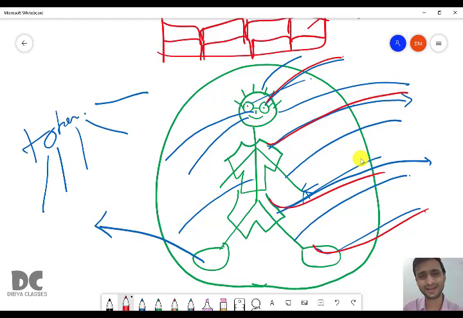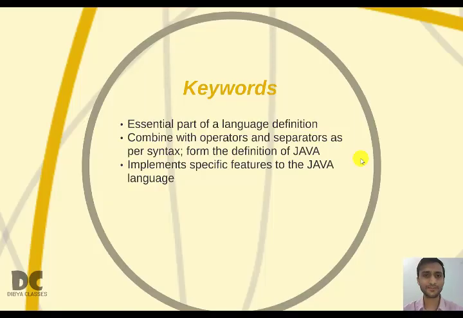Other tokens can be a separator or an identifier, which we'll see later. But what are keywords? Keywords are the most important part of a human being, without which a human being is incomplete. Those are hands, legs, eyes, nose, ears, and hair too. Everything is one keyword. And this keyword combines with operators, separators, identifiers, and other types of tokens, as per syntax, to form the definition of Java.